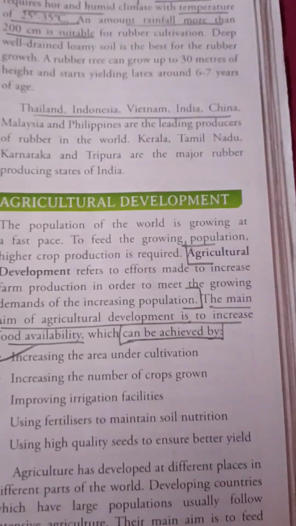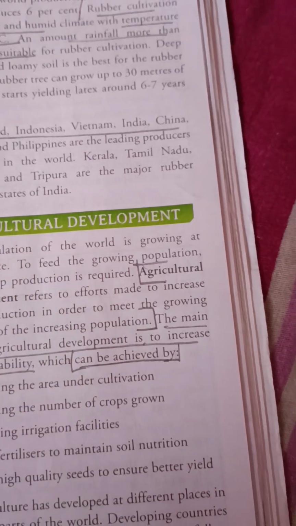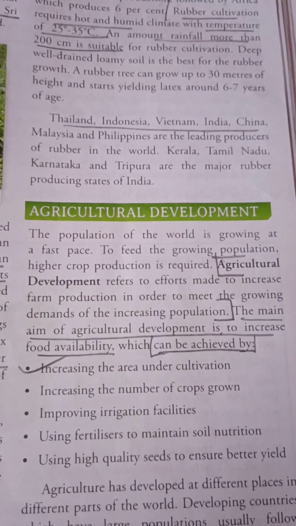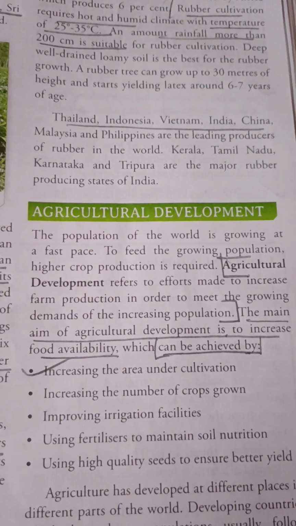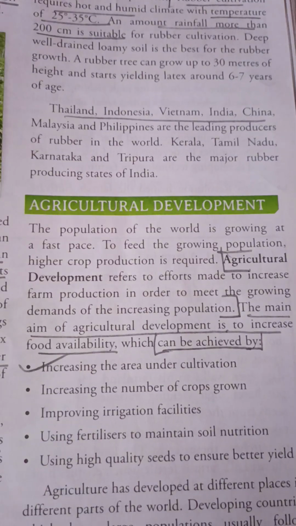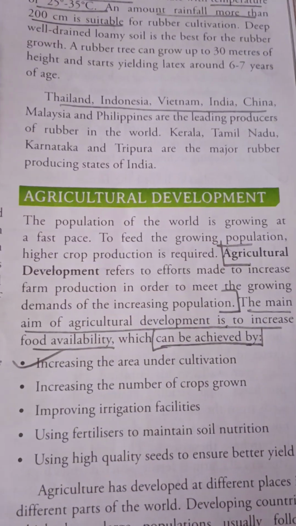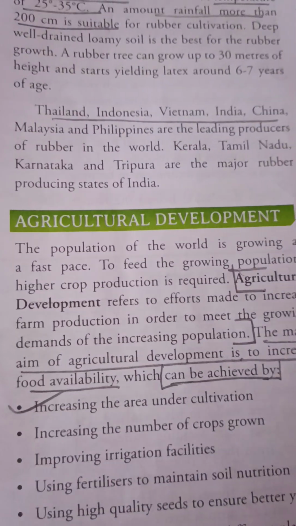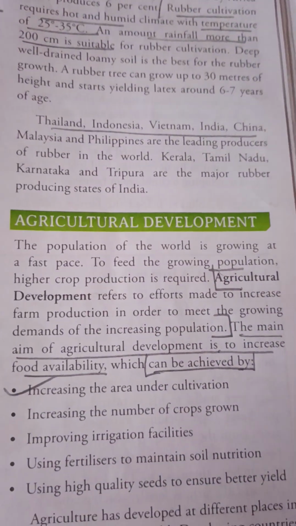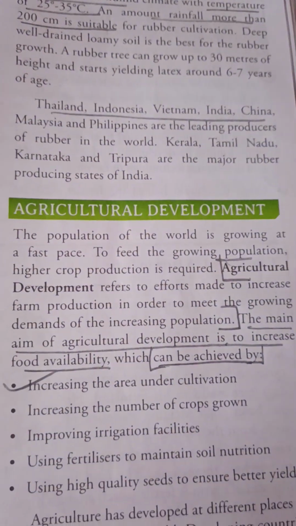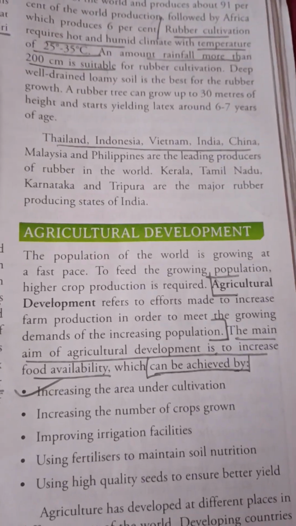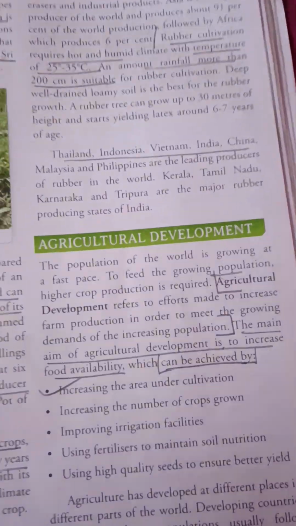Next, the next part is agricultural development. As we all know, agricultural development refers to efforts made to increase farm production in order to meet the growing demands of the increasing population. That can be achieved by increasing the area under cultivation, increasing the number of crops grown, improving irrigation facilities, using fertilizers to maintain soil nutrition, and using high quality seeds to ensure better yield.